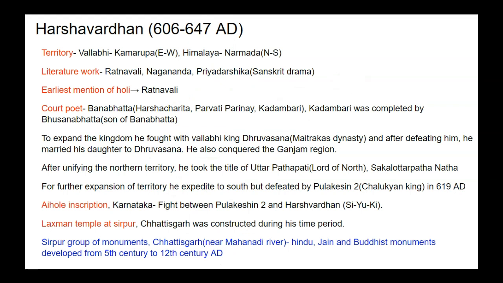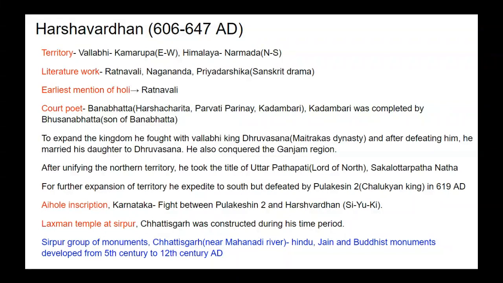To expand the kingdom, Harshavardhan fought a war with Vallabi king Dhruvasen, and at that time Vallabi was ruled by the Maitrakas dynasty. And after defeating him, he married his daughter to Dhruvasen to start a marriage alliance, and he also conquered the Ganjam region.